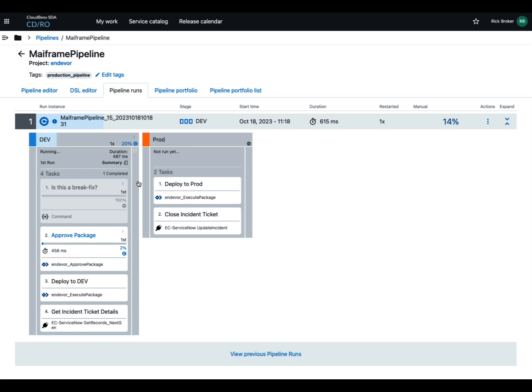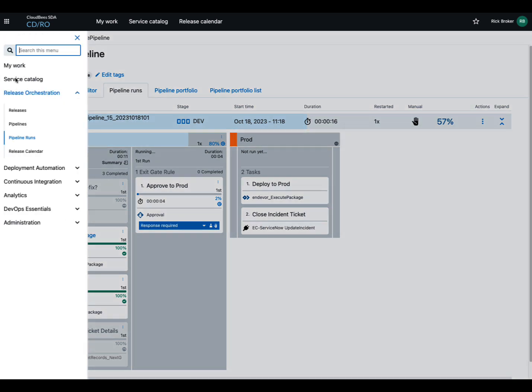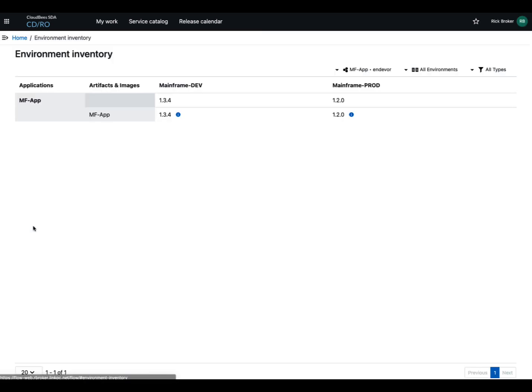As we do this, we can go and look into the inventory and see that we've in fact deployed stuff. Remember, we deployed 1.3.4, and if I go over to the deployment automation and look into inventory environment, I see 1.3.4. We have 1.2.0 that's still deployed in production because we haven't deployed there.